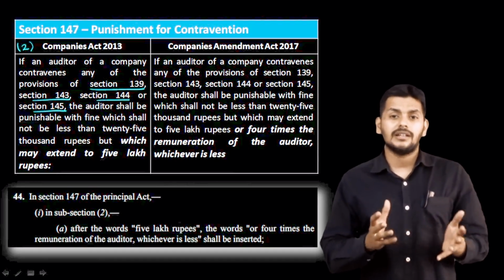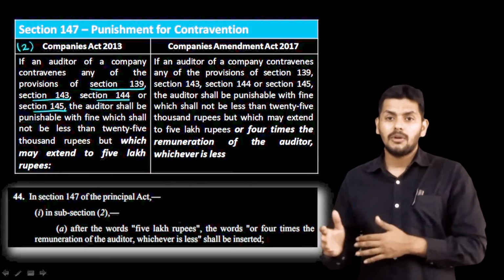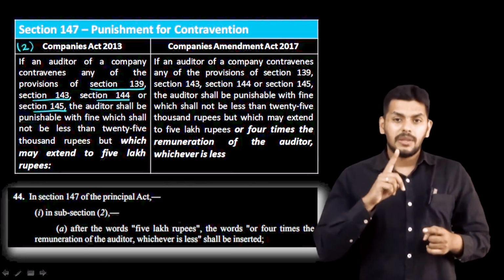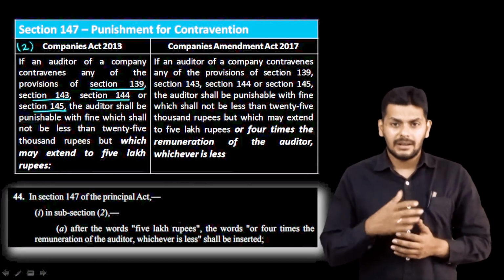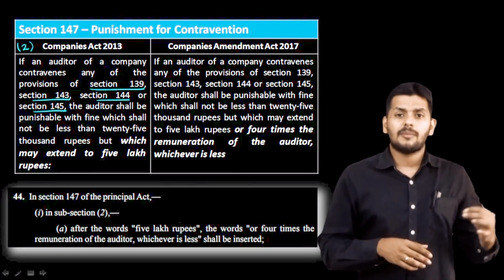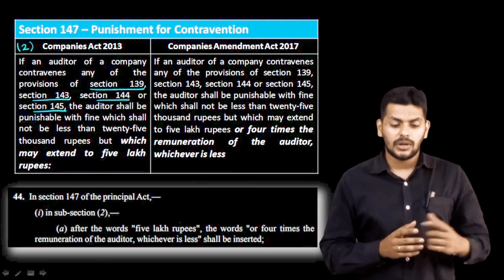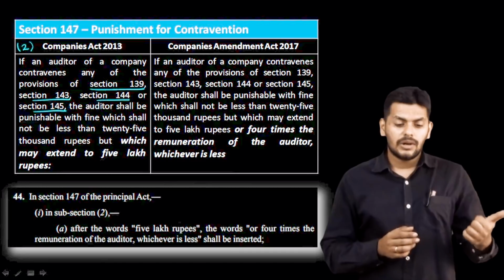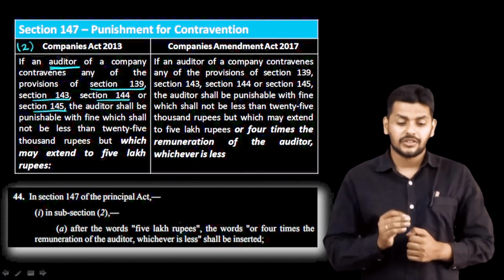Some students still think that whatever is contravened from 139 to 146 will be booked under 147. No, from the point of view of the company, yes, all of 139 to 146 can be covered, but from the point of view of the auditor it is only 139, 143, 144 and 145. You can see those underlined there, only those 4 sections are covered.